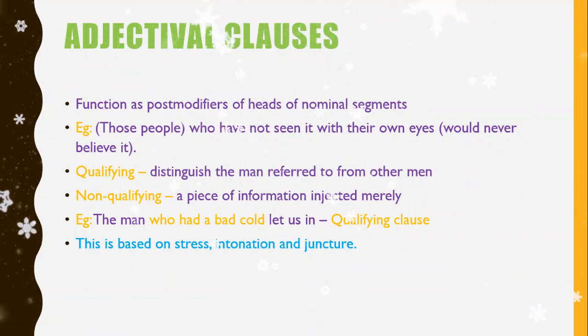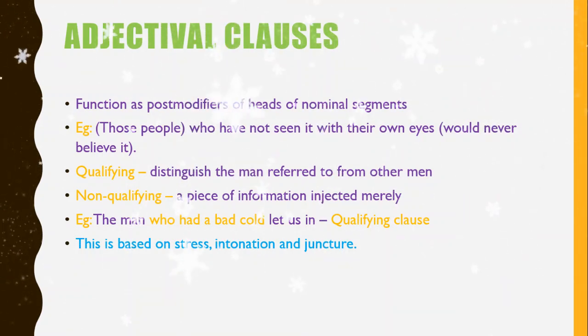Those people who have not seen it with their own eyes would never believe it. Here, "who have not seen it with their own eyes" is a clause. So, who have not seen, this is a nominal clause followed by with their own eyes. So here it acts as a post modifier. So we call this one an adjectival clause.